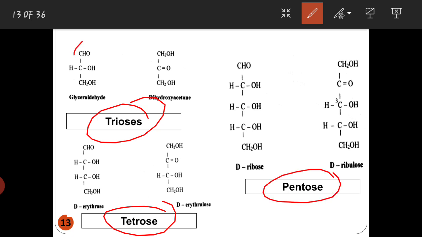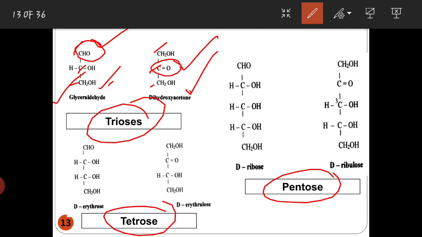So here they are named trioses because they contain 3 carbons here, 1 2 3, and this is an aldotriose and this is a ketotriose because this contains a keto group and here it contains an aldehyde group. So this is the aldotriose and this is the ketotriose, that is dihydroxyacetone. This is dihydroxyacetone and this is glyceraldehyde.